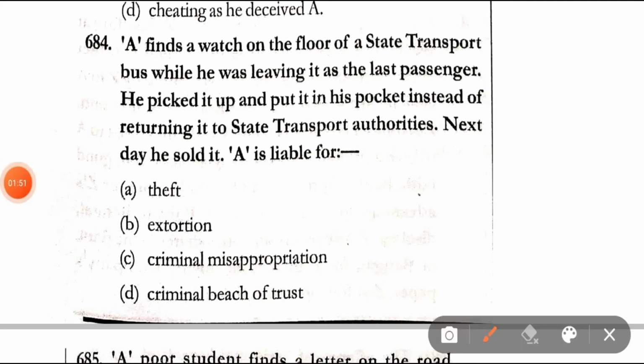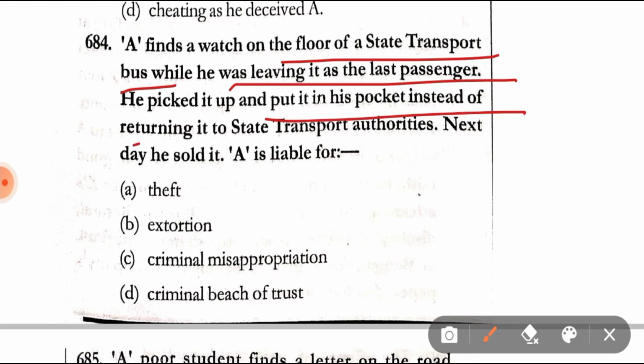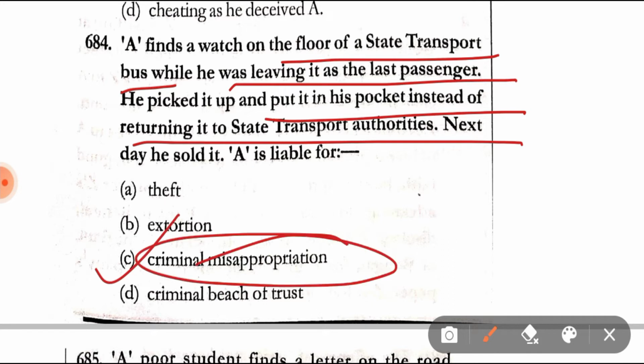Question number 684. A finds a watch on the floor of a state transport bus while he was leaving it as the last passenger. He picked it up and put it in his pocket instead of returning it to the state transport authorities. Next day, he sold it. A is liable for theft, extortion, criminal misappropriation, criminal breach of trust. Correct answer is option C, that is criminal misappropriation.